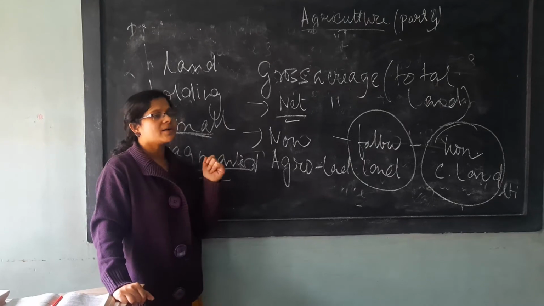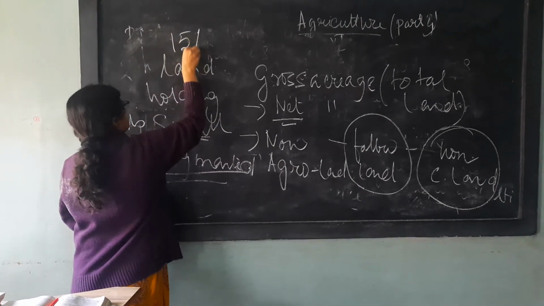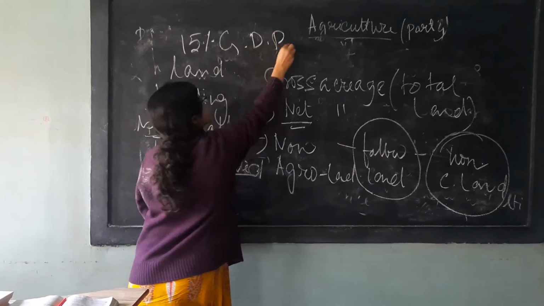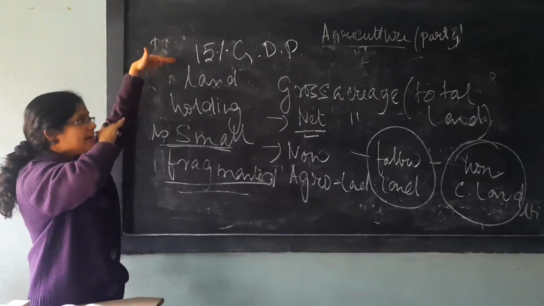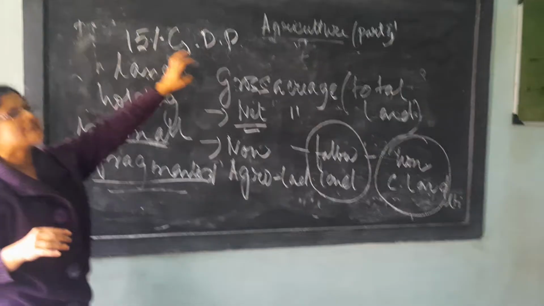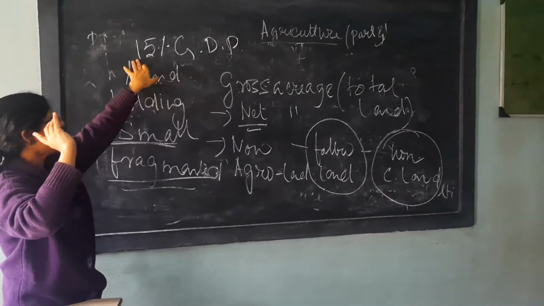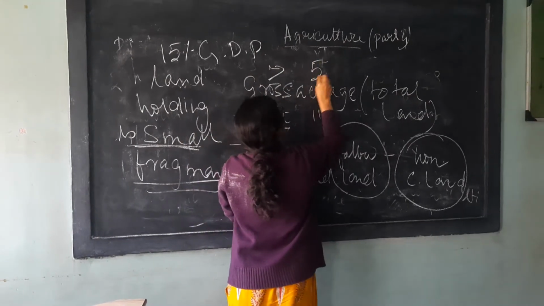Nowadays, agriculture is contributing only a small share of GDP, which should not be. GDP means gross domestic product. Our indigenous contribution towards the GDP has declined. After independence it was around 50%.